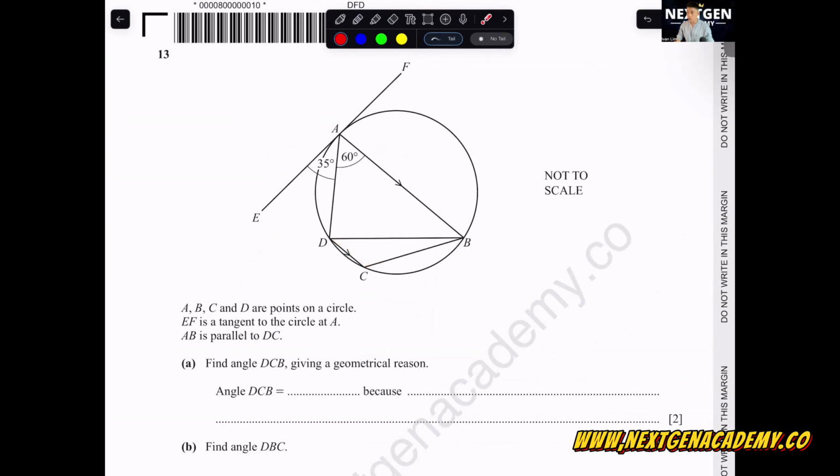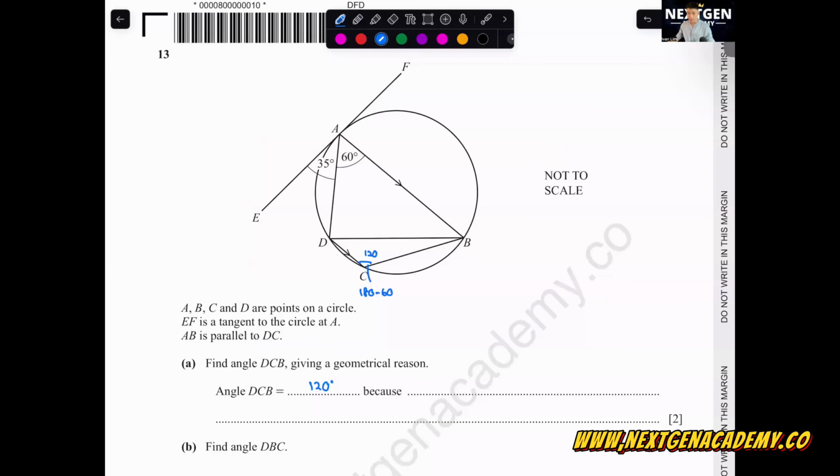According to circle theorem, this is a cyclic quadrilateral, so these two opposite angles will sum up to 180 degrees. How to write it down? Your calculation will be 180 minus 60, which is equal to 120 degrees. You write down this part first: angle DCB equals 120 degrees.